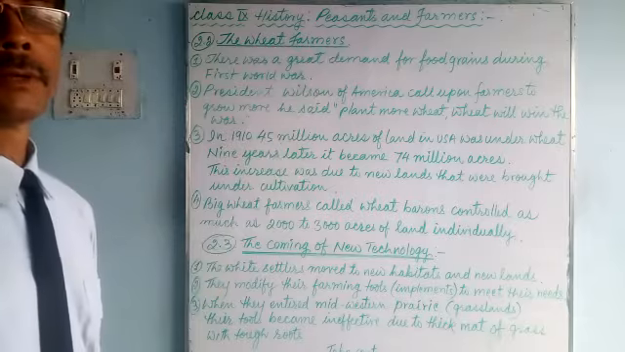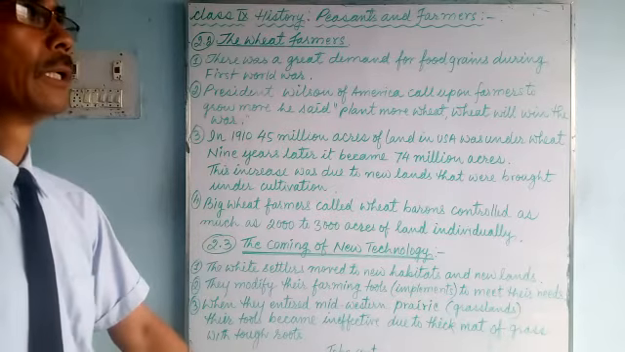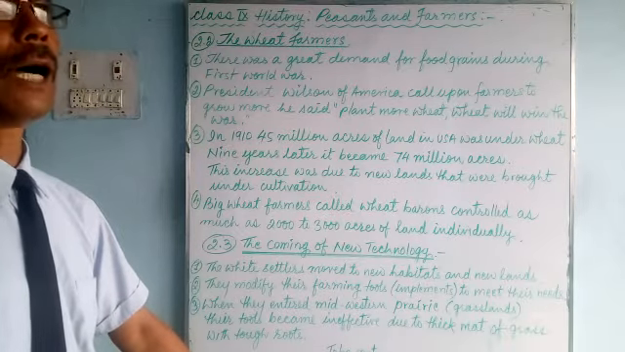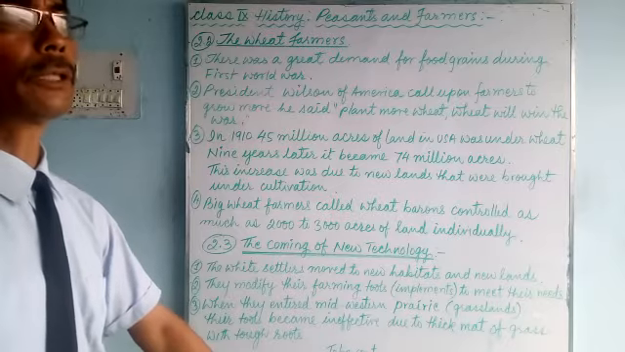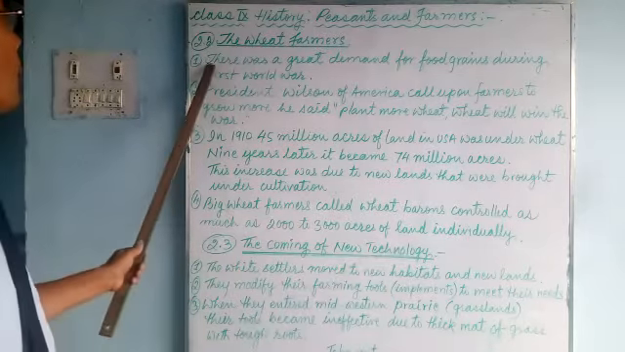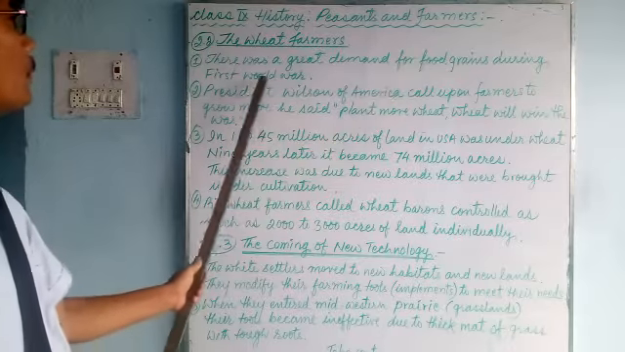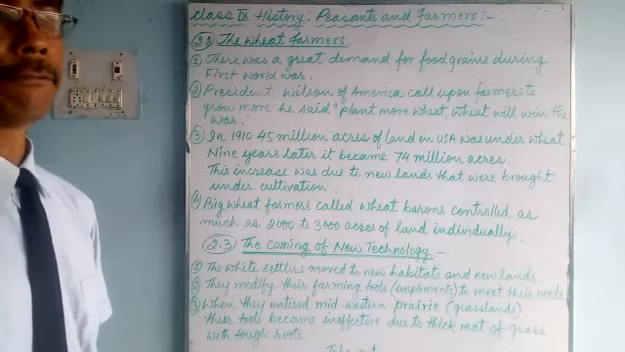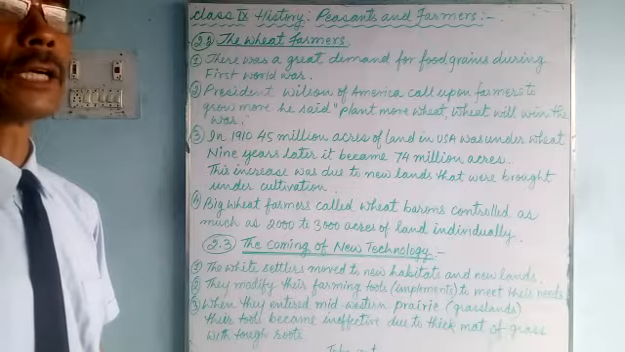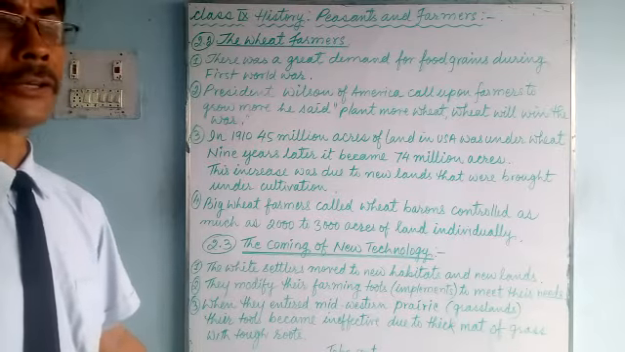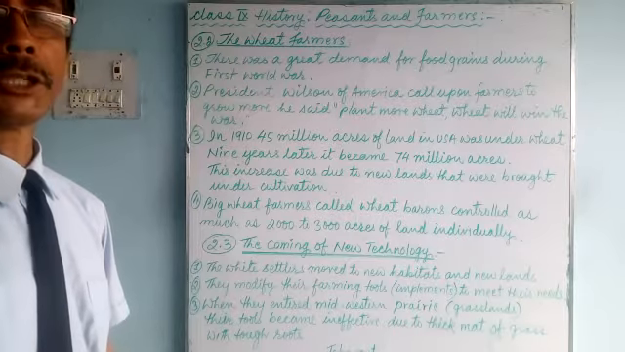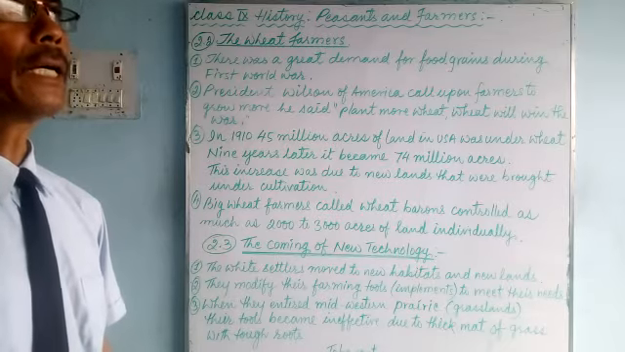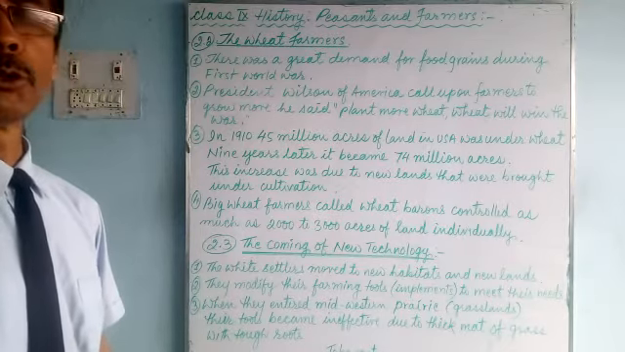The wheat farmers of America. The great plains, the mid plains as well as the vast forests were cut down and turned into cultivated land. There was a great demand for food grains during First World War, especially in European countries, because they were at war and the supply from Russia was also cut off, and Eastern Europe was also not producing any food. So America had the chance to produce food and export to European countries.